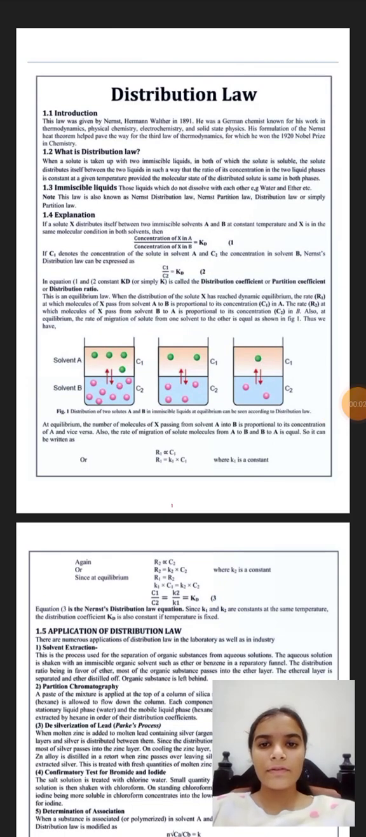Hello everyone, I am Divya from BSc Chemistry Honors second year. Today I am going to give a presentation on physical chemistry. My topic is distribution law.